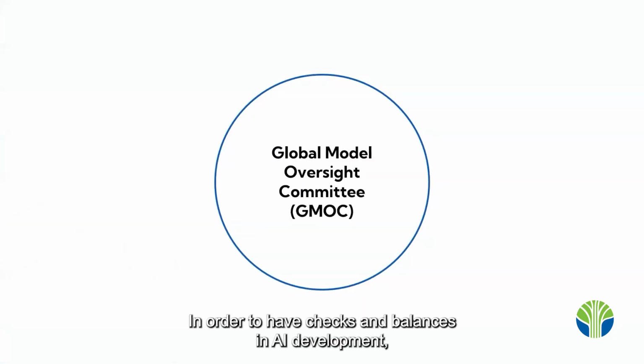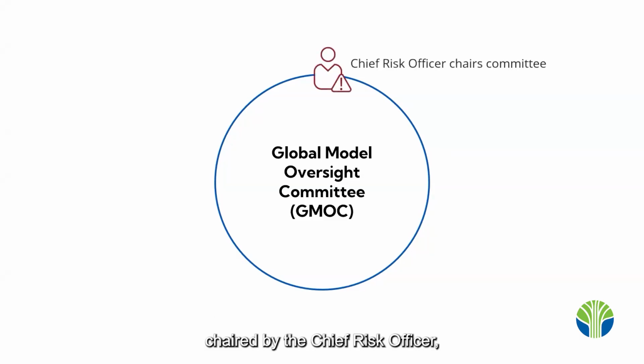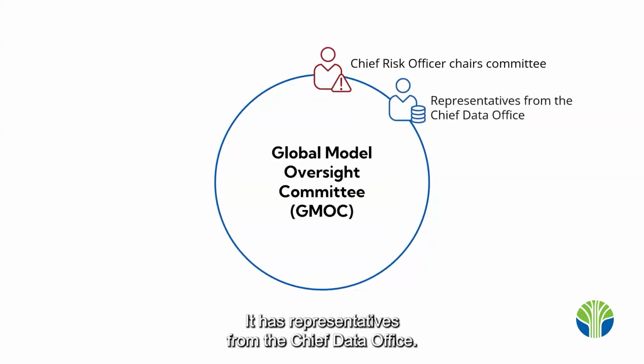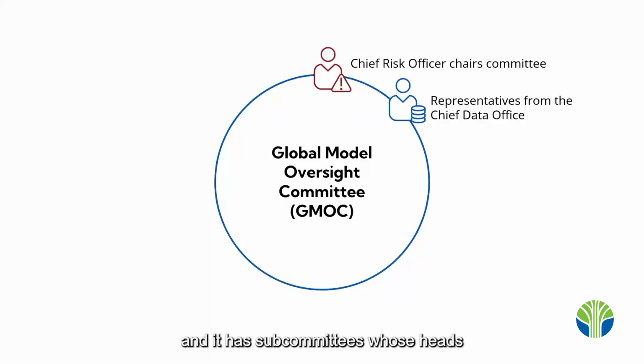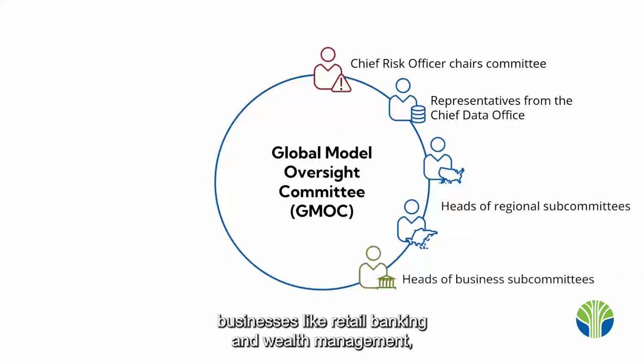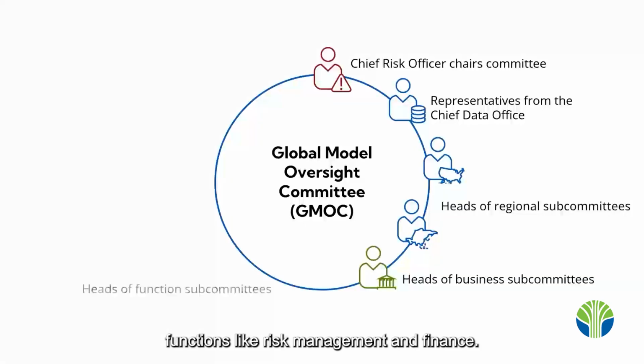In order to have checks and balances in AI development, HSBC created a Global Model Oversight Committee chaired by the Chief Risk Officer, and members on the committee have defined roles in the development of accountable AI processes. It has representatives from the Chief Data Office. They are responsible for company-wide policy, and it has subcommittees whose heads represent regions like US and Asia, businesses like retail banking and wealth management, functions like risk management and finance.